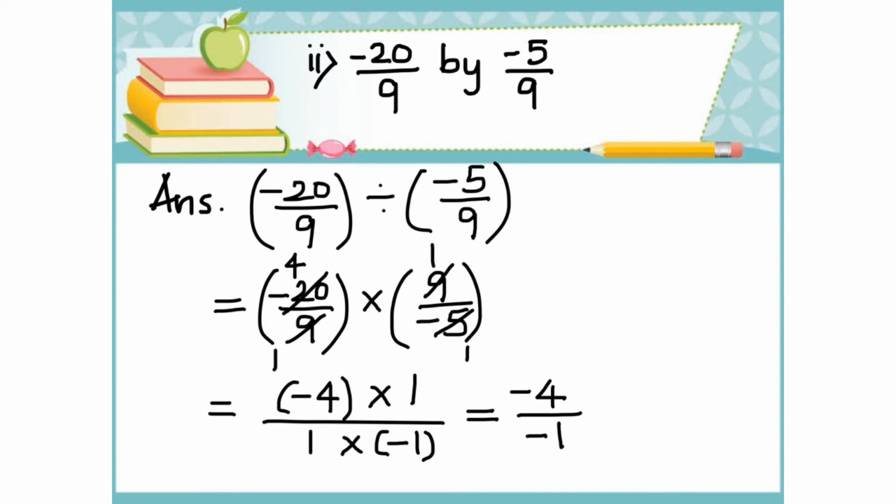Now in this expression, both the numerator and the denominator have a negative sign. So it is a positive rational number. So this is equal to 4 by 1. 4 by 1 is nothing but 4. Therefore 4 is the answer.